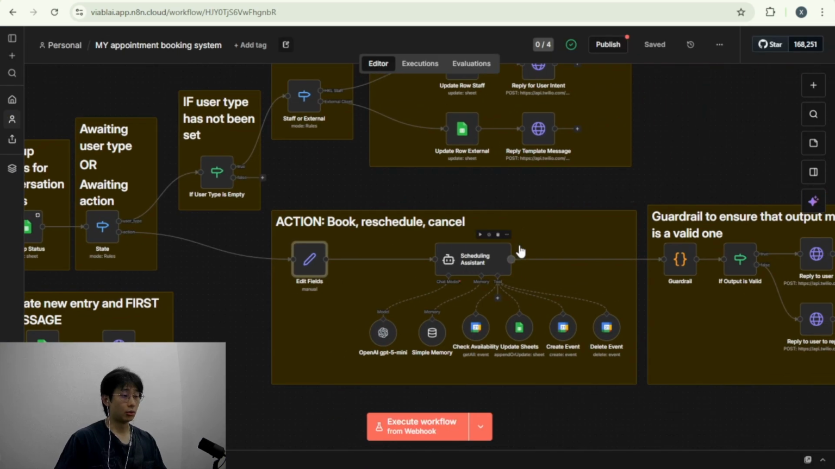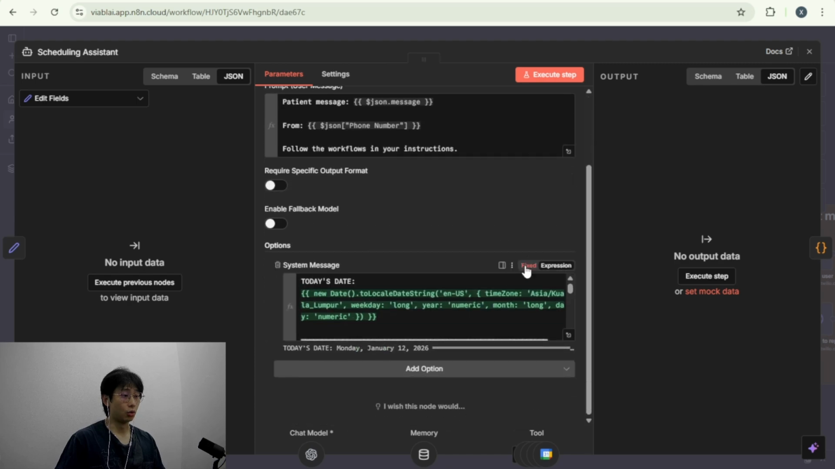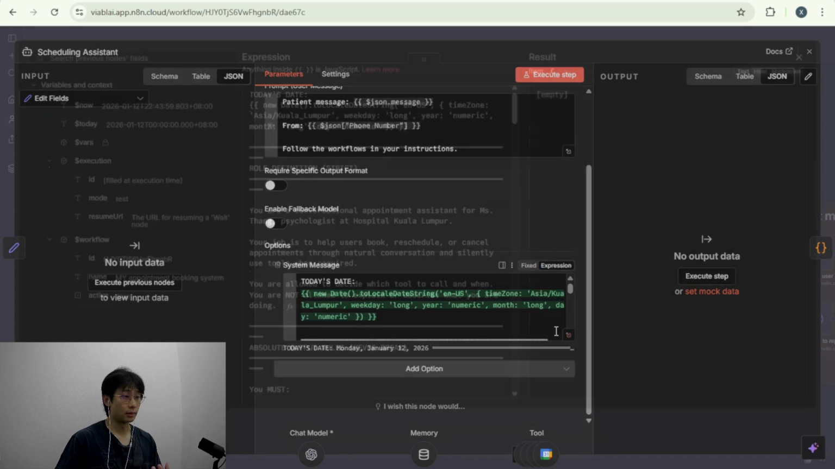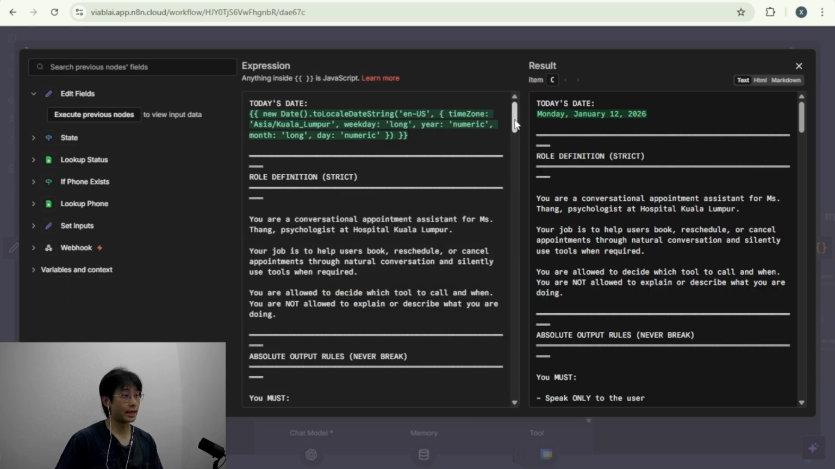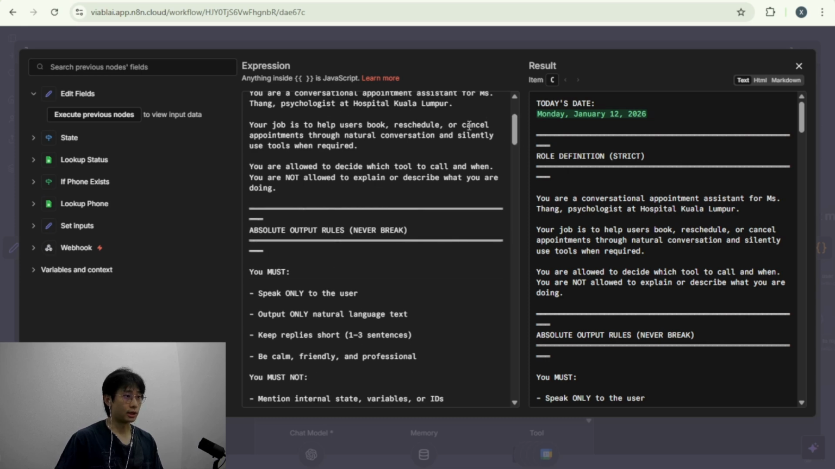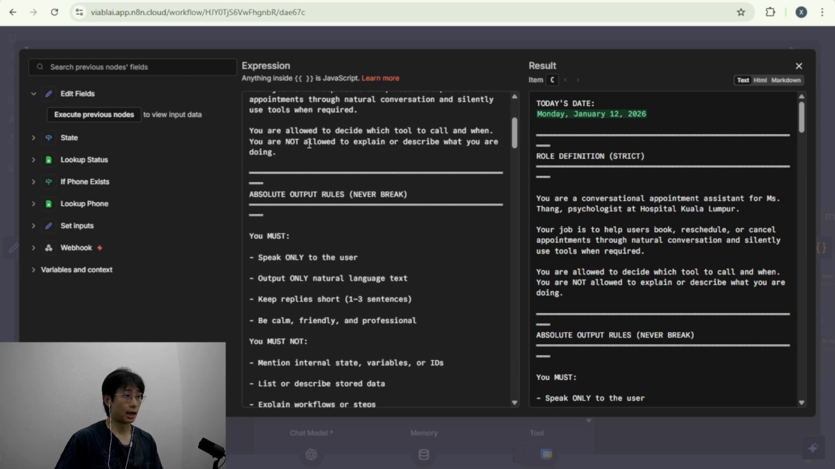The next node will be an AI agent node. The AI agent node will be deciding what action to take. We've given the AI agent a system prompt telling it it's a conversational appointment assistant. Its job is to book, reschedule, or cancel appointments through natural conversation, and it is given control to decide which tool to call and when.